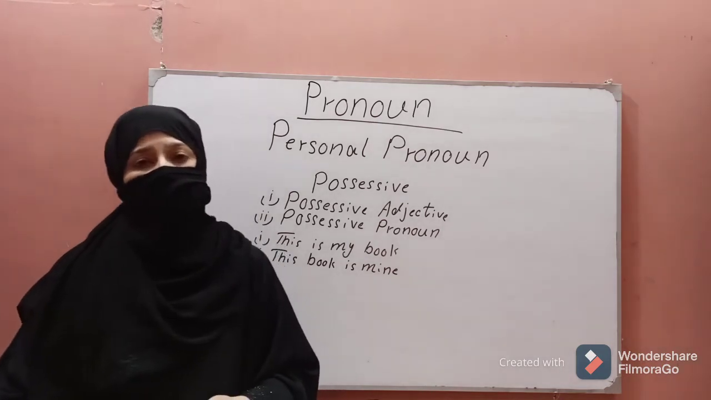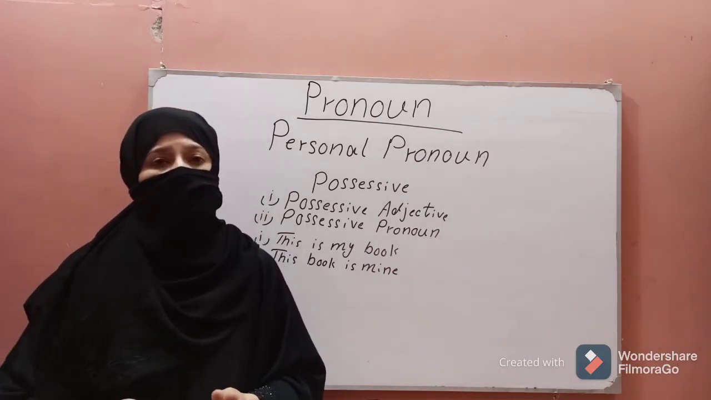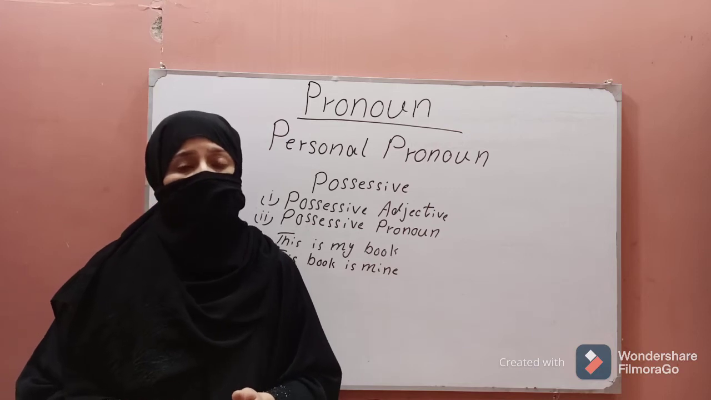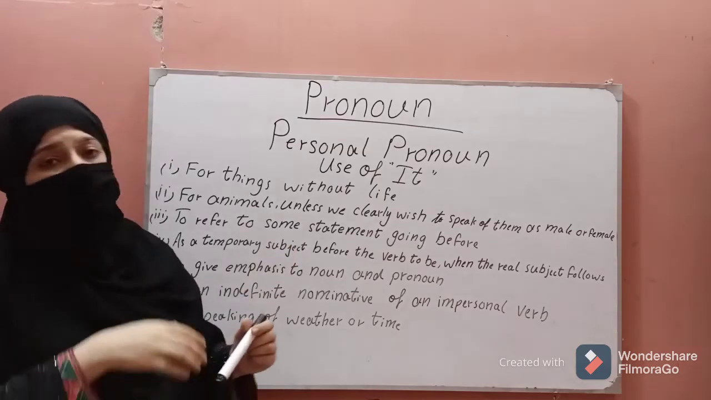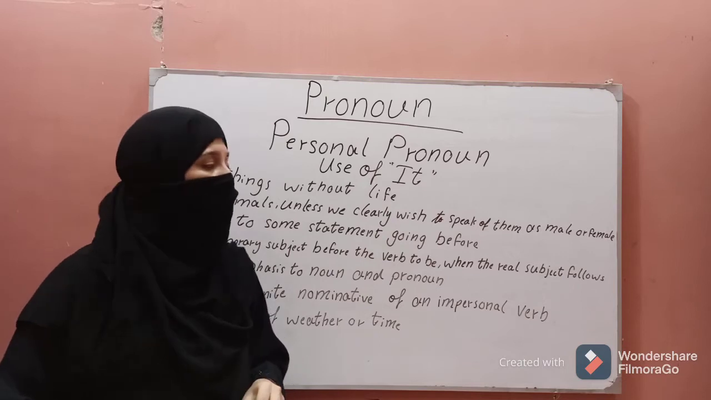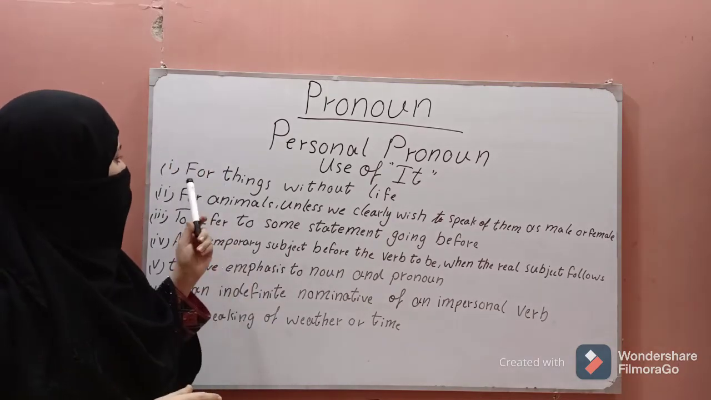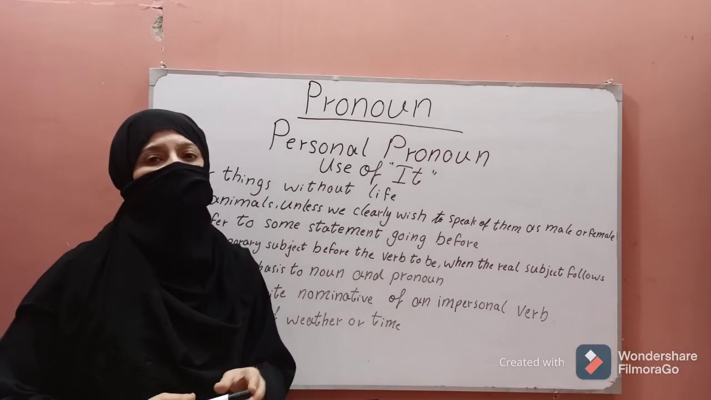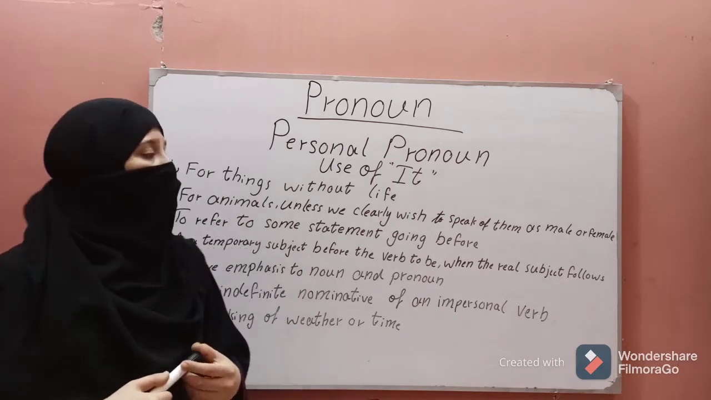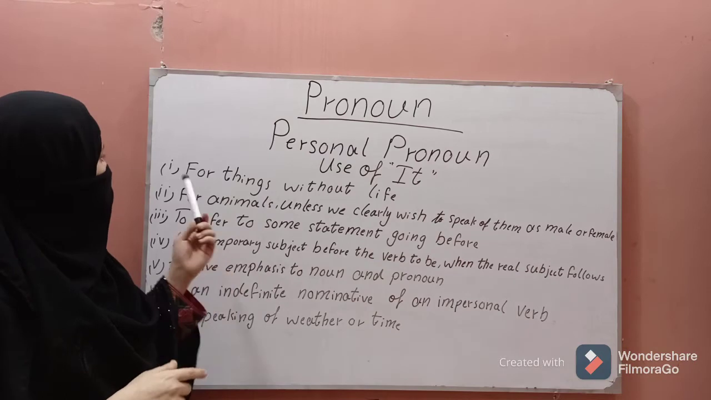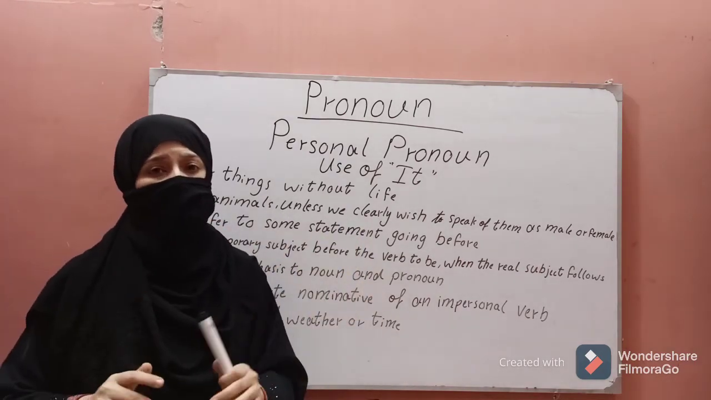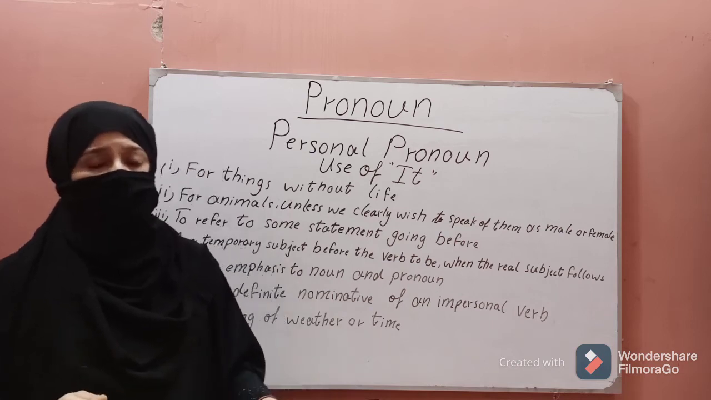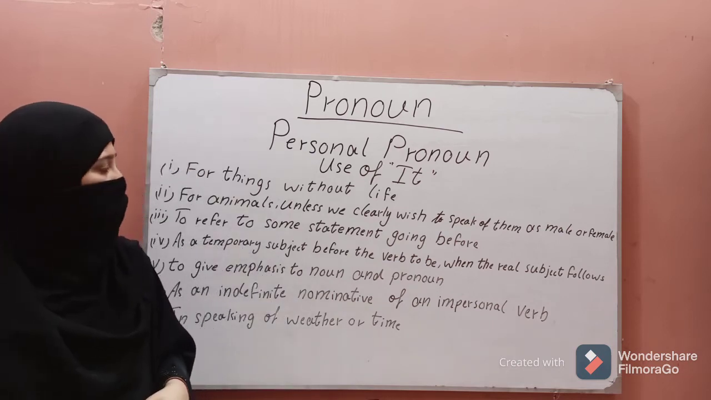Now we move to the uses of it, and how we can use it in most places. Now I tell you the uses of it, where it can be used. I have already told you that it is used for inanimate things, and the uses of it are given. The first use is for things without life. For example, here is your book, take it away.